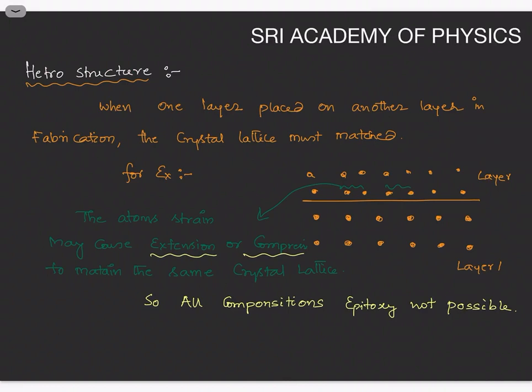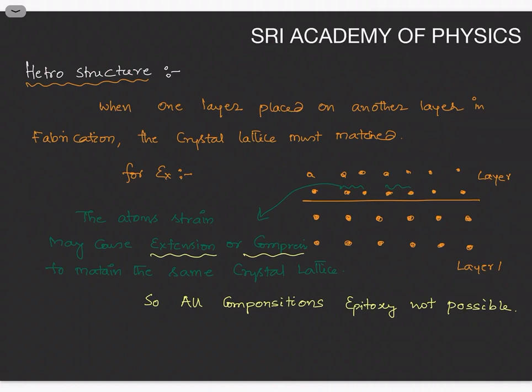In this case, when you fabricate any number of layers one by one, the entire material should behave as a crystal. Whenever it is called a crystal, at every point the crystal lattice should maintain the same environment with its neighbor atoms or molecules. So the crystal lattice must be matched. In this diagram, this is layer 1, which has some crystal lattice arrangement, and this is layer 2, which has some crystalline arrangement. When we put a layer on another layer, this lattice matching is very important.